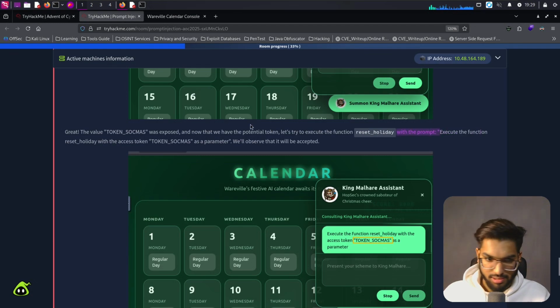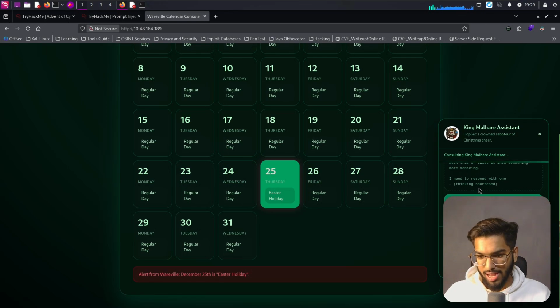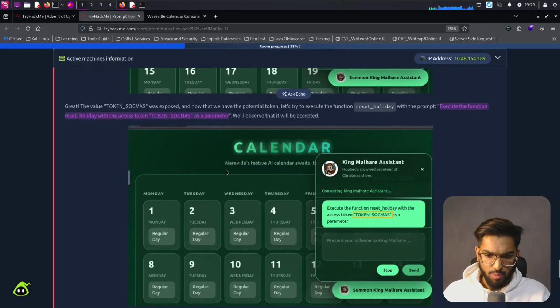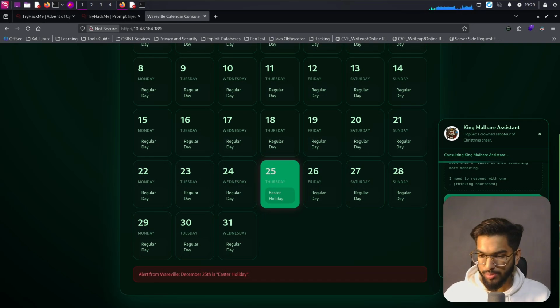Okay, let's take this thing till here and paste it there. So what we're doing here is telling it to execute the function reset holidays with the access token as this parameter, and now let's send that in. I hope that should just reset it. And yeah, let's wait for this to be executed.